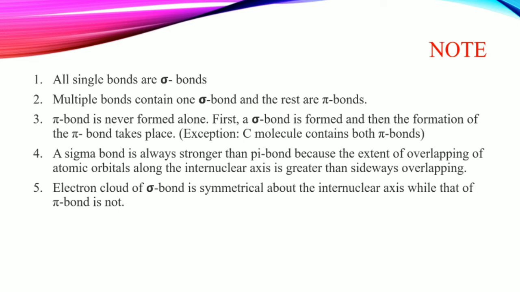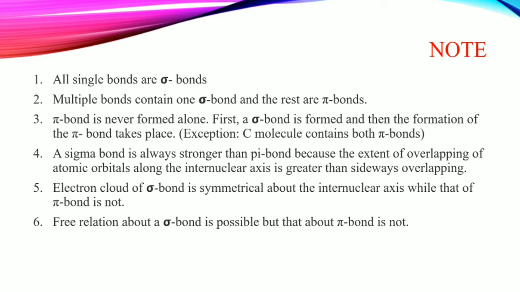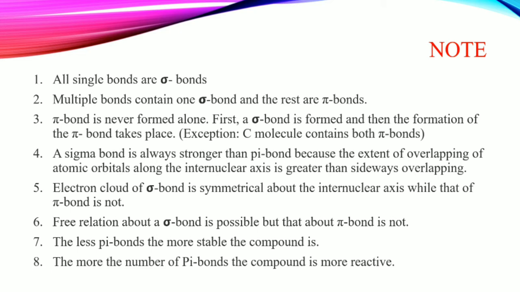Electron clouds of sigma bond are symmetrical about the internuclear axis while that of pi bond is unsymmetrical. Free rotation about a sigma bond is possible but not in a pi bond. The fewer the pi bonds, the more stable the compound. The more the number of pi bonds, the more reactive the compound. એટલે કે pi bond વધારે હોય તો compound કેવો હોય? Reactive હોય.